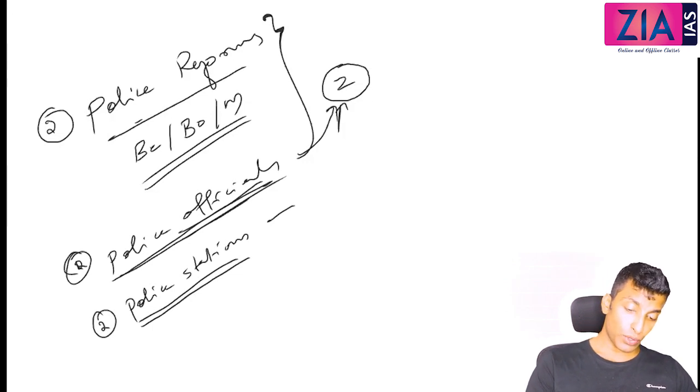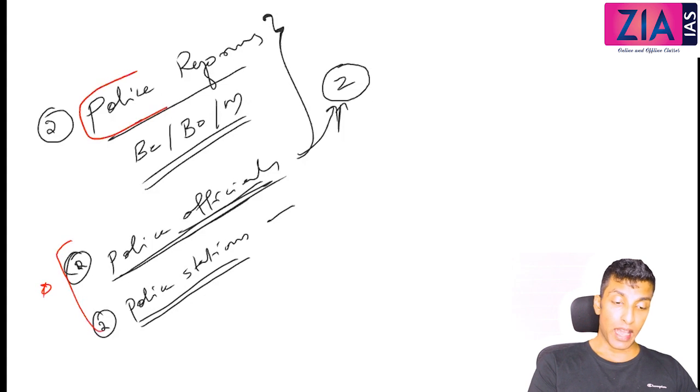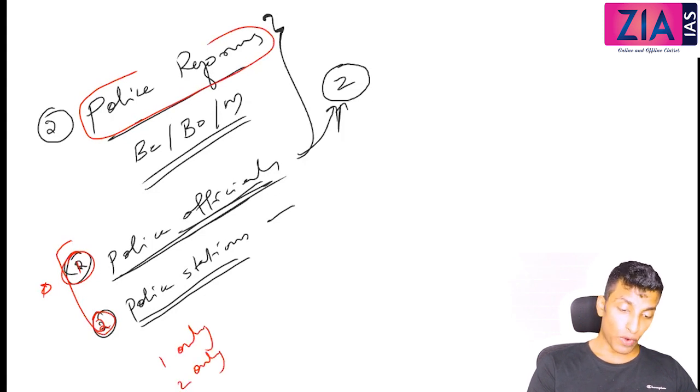Even though these are 2 points only, I can give you a very difficult question here. Consider the following statements with respect to the police reform: statement 1 and statement 2. I can ask you 1 only, 2 only, 1 and 2, neither 1 nor 2.